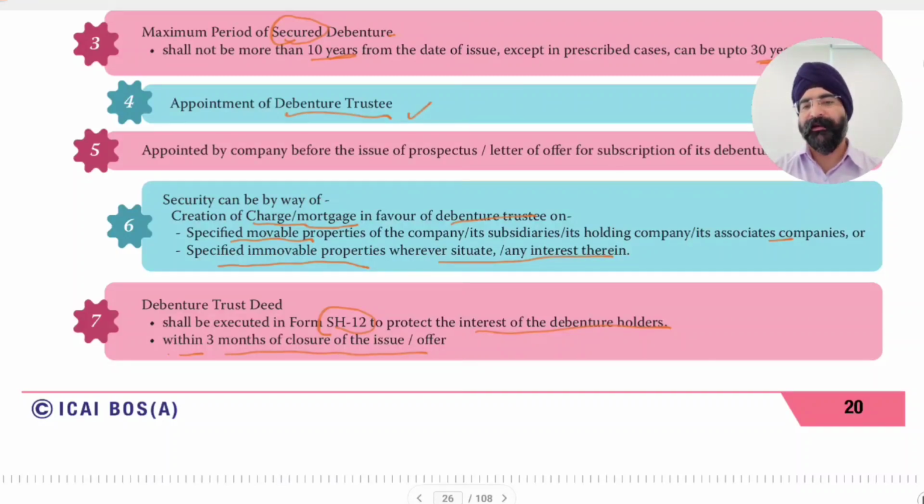So we find that before the issue, before the letter of offer or prospectus is out, the debenture trustee needs to be identified and appointed.